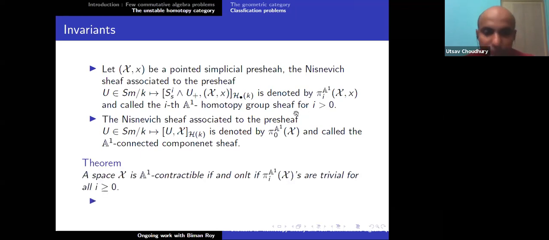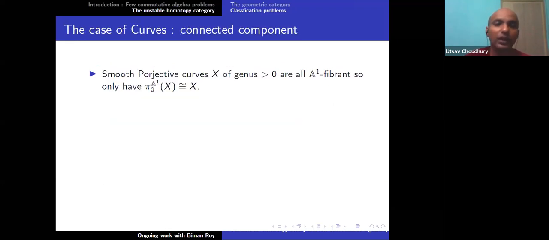And there is a theorem, which is folklore. A space X is A1 contractible, that is, X is isomorphic to Spec K inside this homotopy category, if and only if pi_i A1 X are trivial for all i greater than or equal to 0. So all homotopy groups, including the connected component, are just a single point. This is what you learn in topology, and it happens here also.